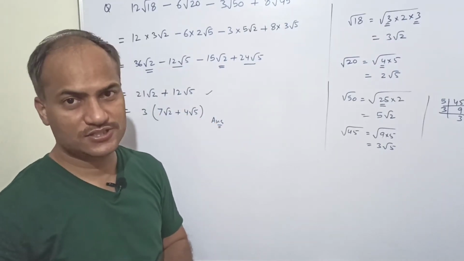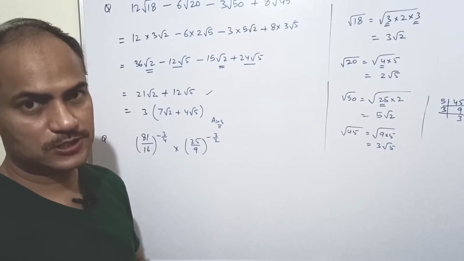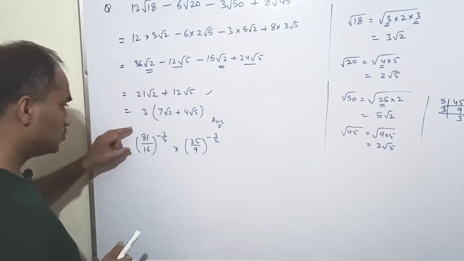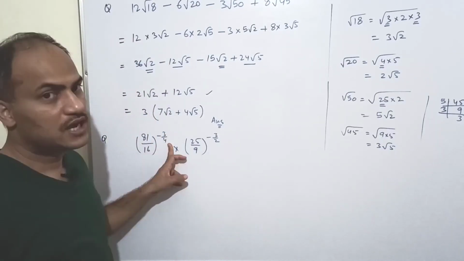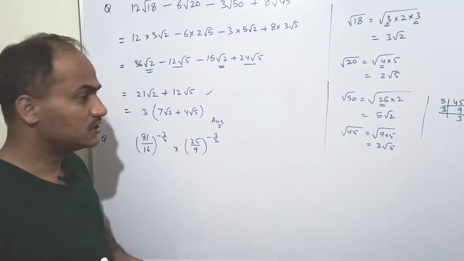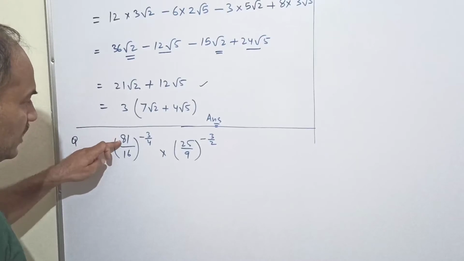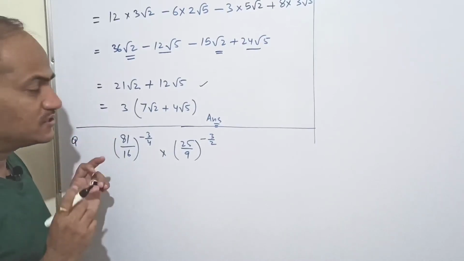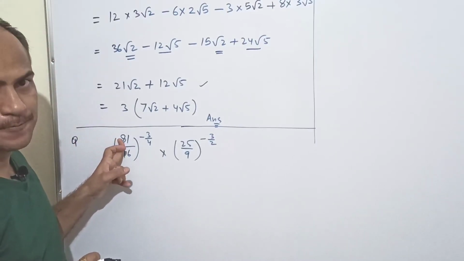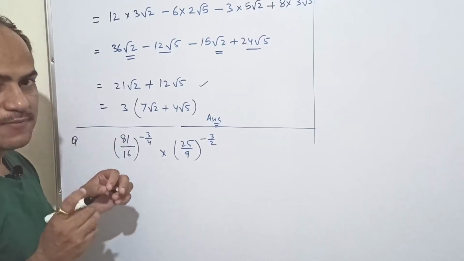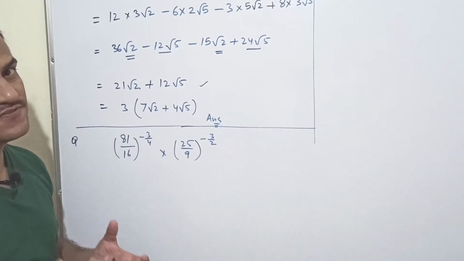Now let us come to the next question. We have to simplify this expression. See, the power is minus 3 upon 4. I think up to 8th class you have not seen this type of question. So let us simplify this question. Look at 81 and 16. What kind of numbers are they? 81 can be factorized. We can find some factors.